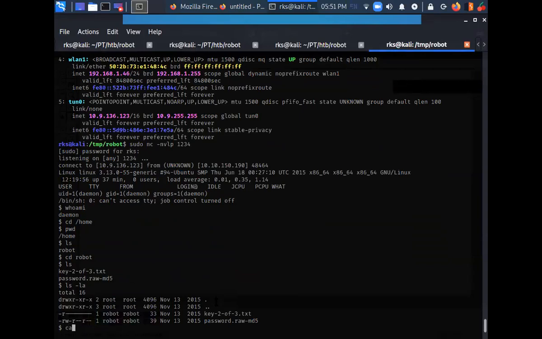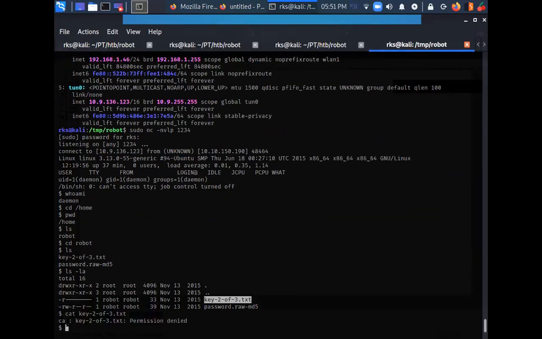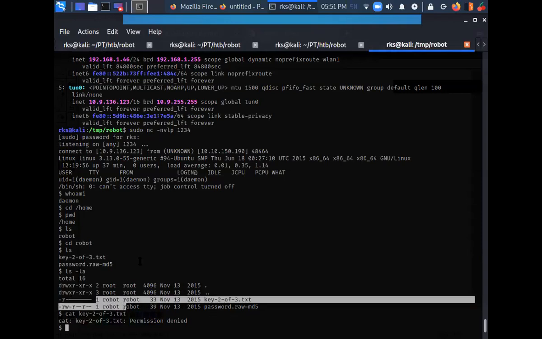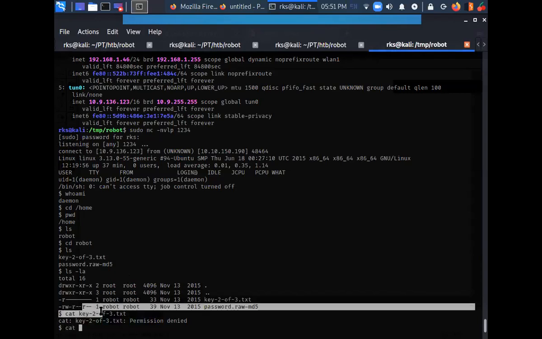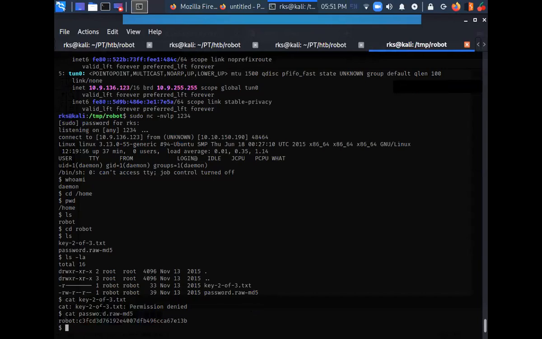Let's do cat, but I'm not able to read it. It says permission denied because I do not have any read permissions. Only the robot user can read it. So what I'm going to do is read this other file, because I can read it, and by the file name itself I'm being hinted that it is some sort of password.